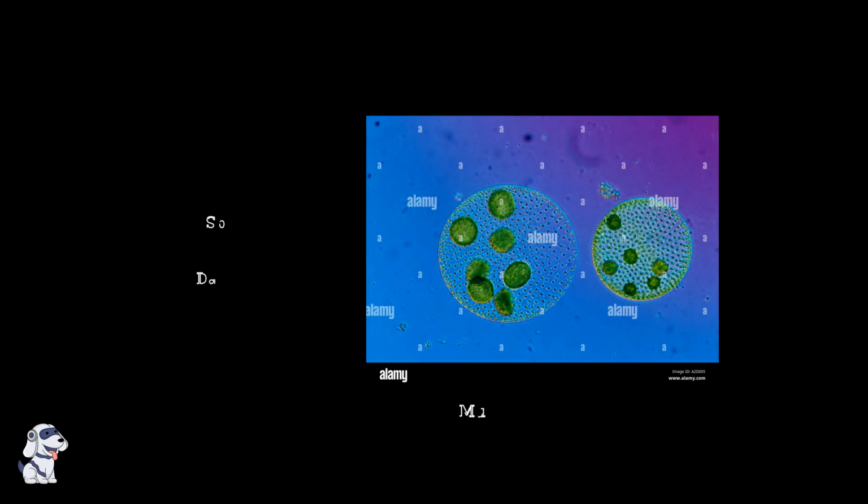Here we can see two Volvox colonies. Each spherical colony contains hundreds of individual cells embedded in a clear mucilaginous matrix. Notice the smaller daughter colonies developing inside. This shows how colonial algae can reproduce and create new generations.